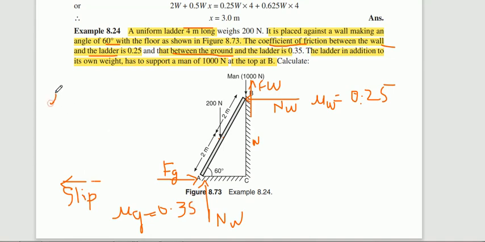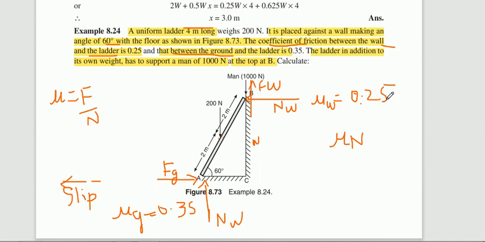So why is it required? Because mu is equal to F by N, right? Mu is equal to F by N. While writing this, if you are talking about the wall, then FW, NW, and if you are talking about the floor, the ground, NG, mu G, you need to consider the corresponding values. So here FW and FG are equal to what? Mu into N: mu G into NG for the ground, mu W into NW for the wall. So these are all the free body diagrams we need to consider.